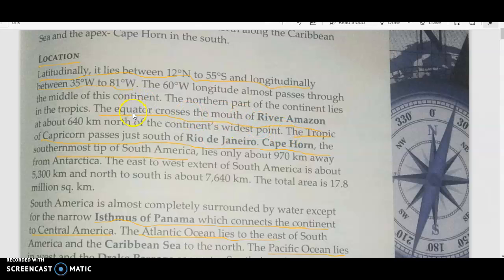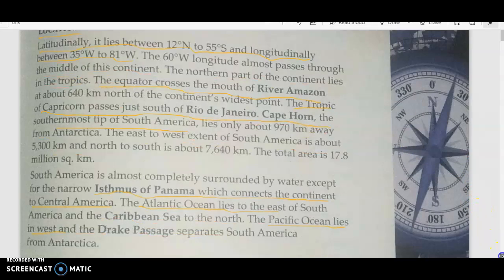And this river is crossed by a very important line of latitude called the equator. Then there is also the Tropic of Capricorn that passes through Rio de Janeiro, which is near Cape Town.